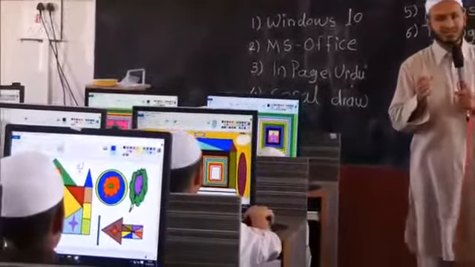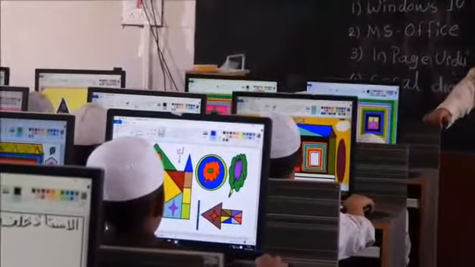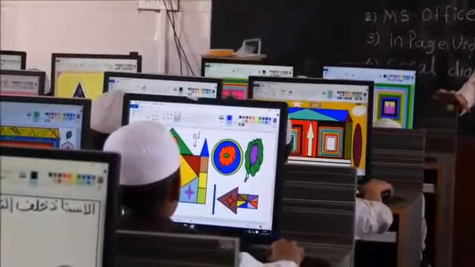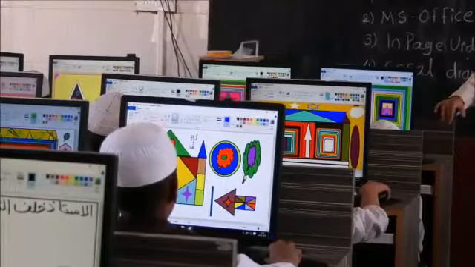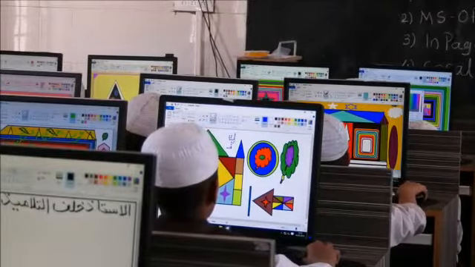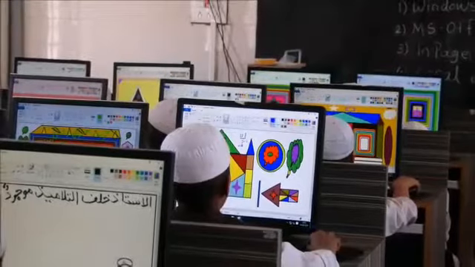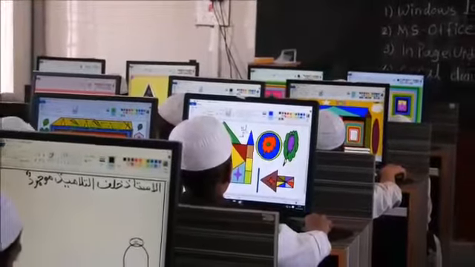Those are very necessary to do on computer. So we are taking enough time and enough practice we are providing students so that they will be able to do basic tasks. After they reach a certain level, we are starting our main syllabus.